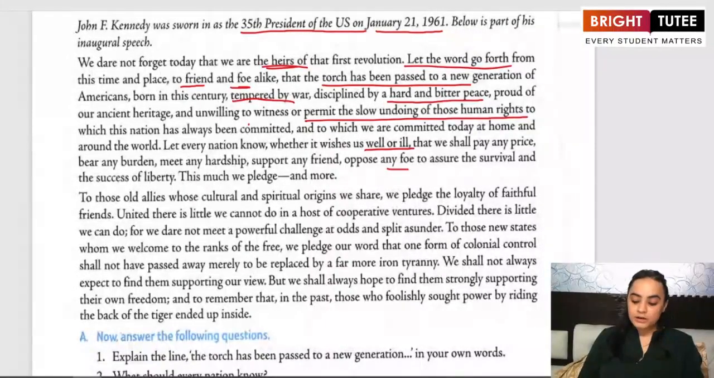And to which we are committed today at home and around the world. So be it at home or around the world, whatever they need to do for the betterment of human rights, they are going to stand by it.